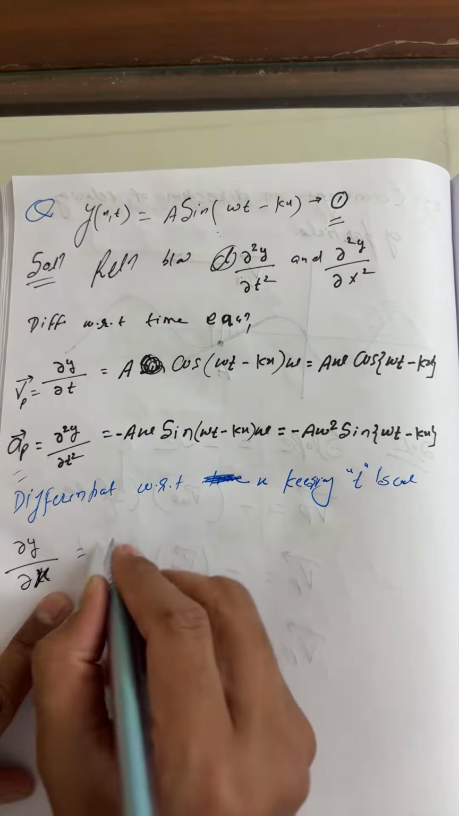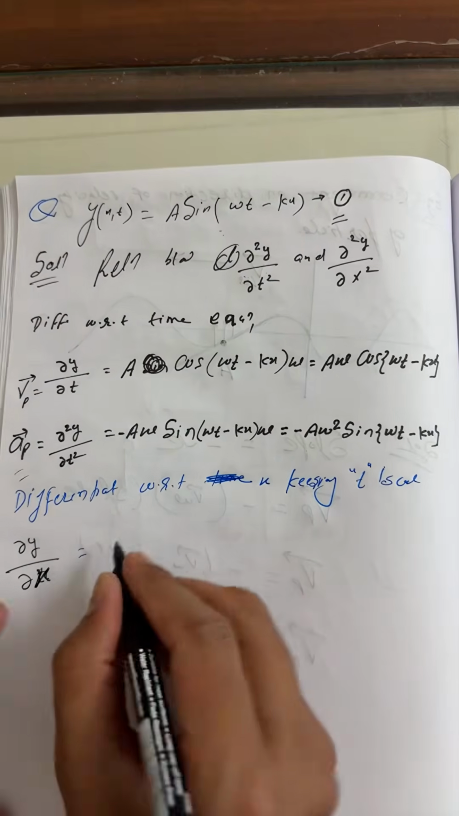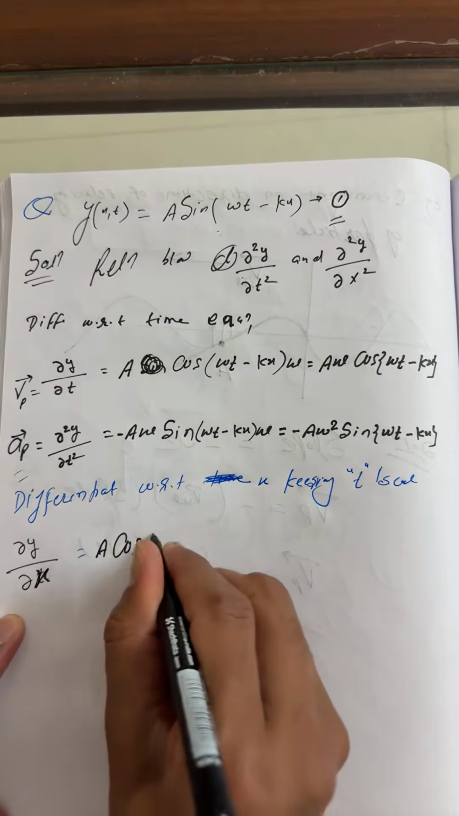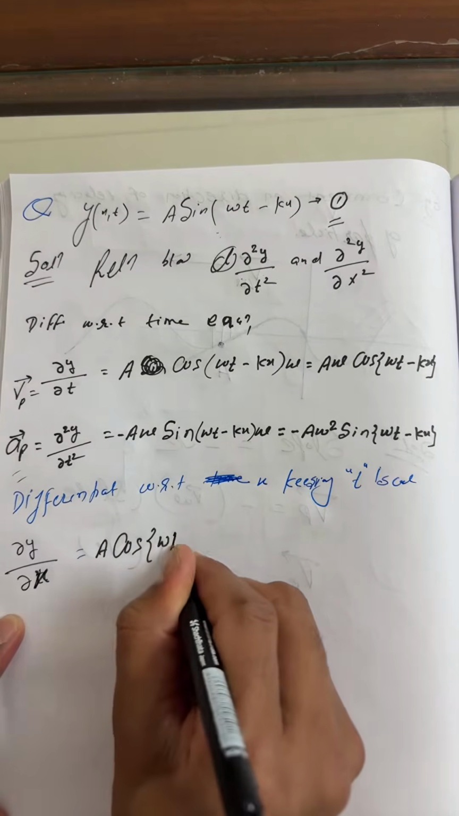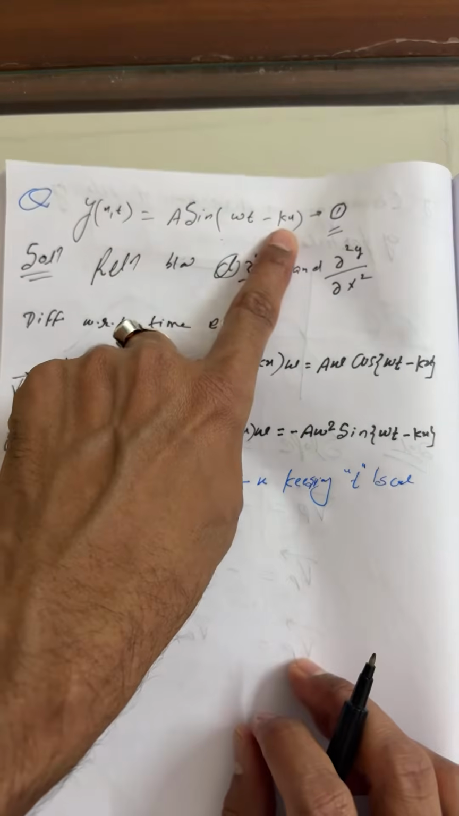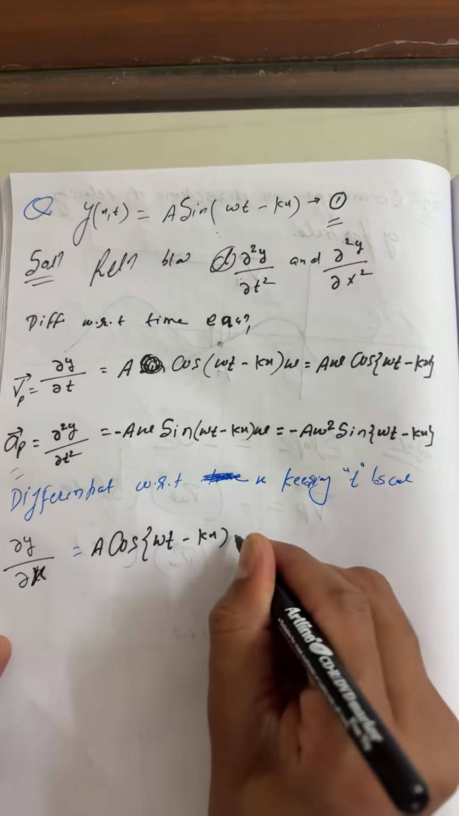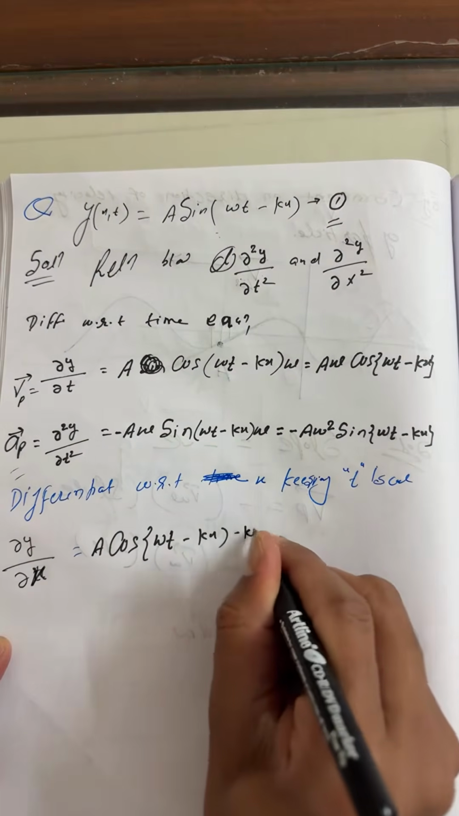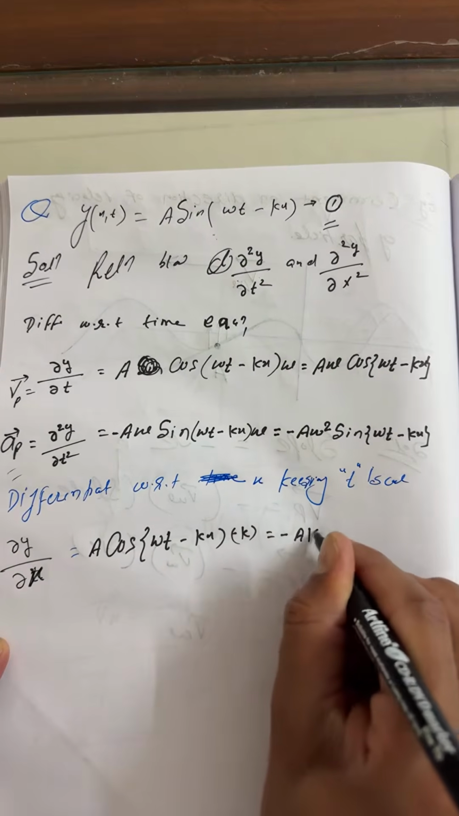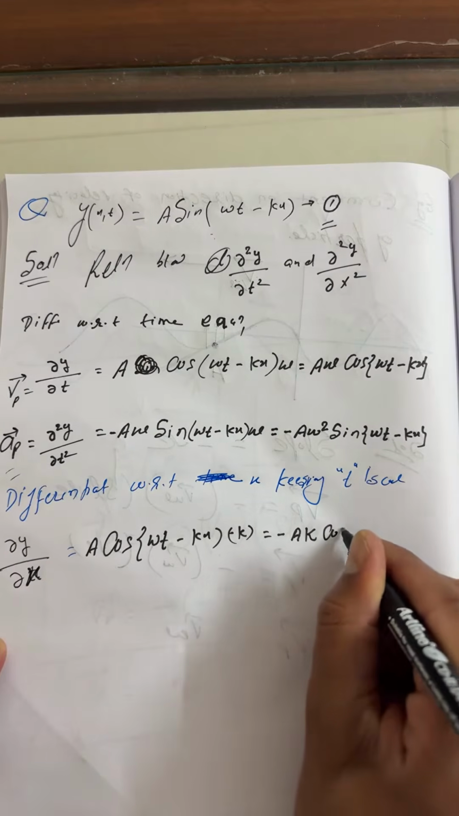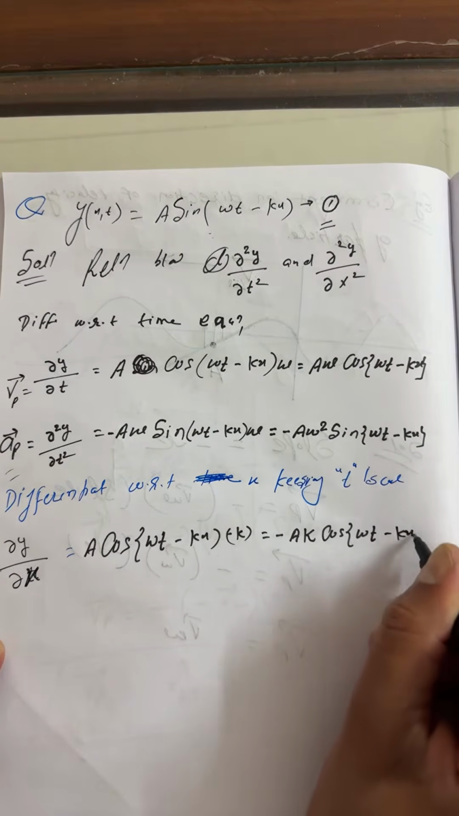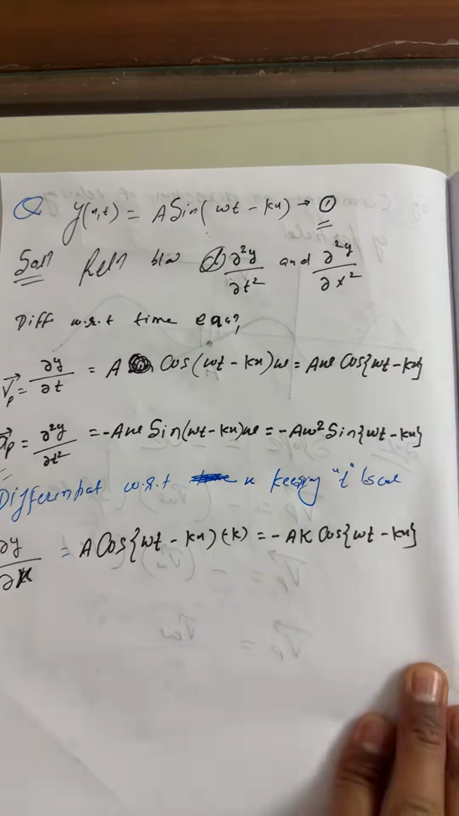Beta, this function here, I'll write first as it is. This is what remains, a sine. This is cos, this will come as it is, omega t minus kx. And now, what is the coefficient of x? Minus k. So you can write it multiplied by minus k only. So finally we can write minus a k cos(omega t minus kx). Right?